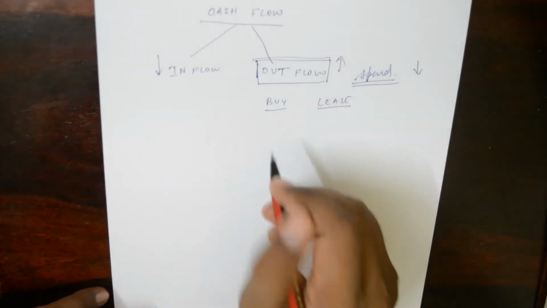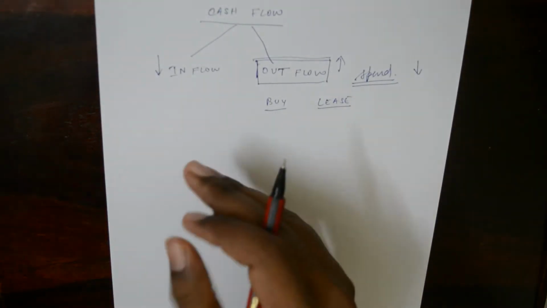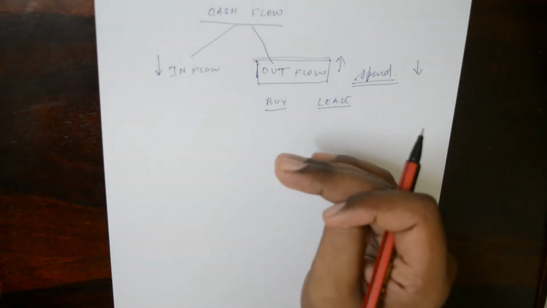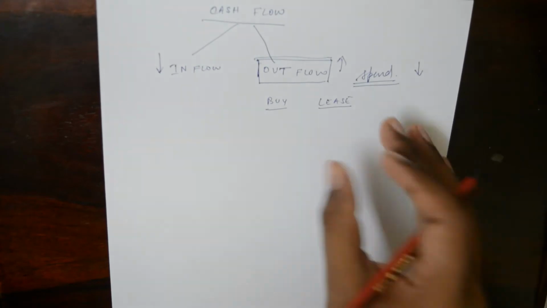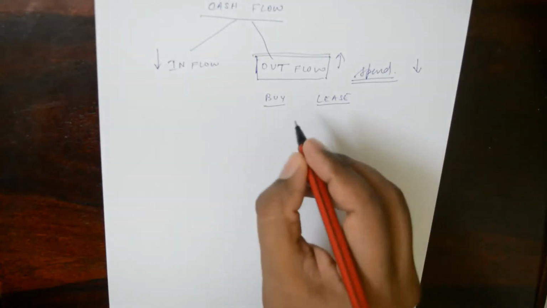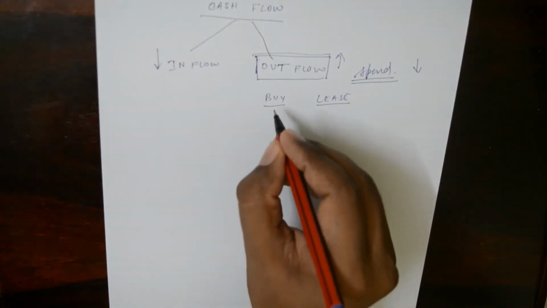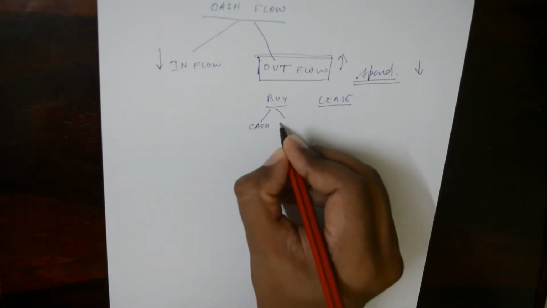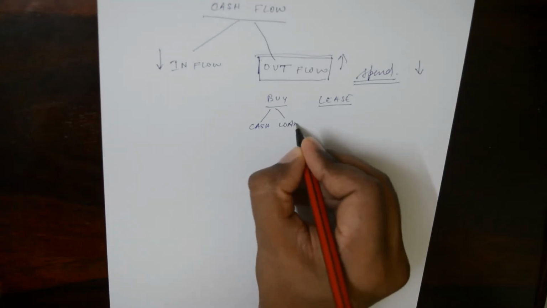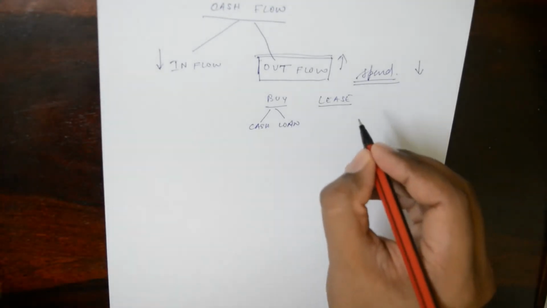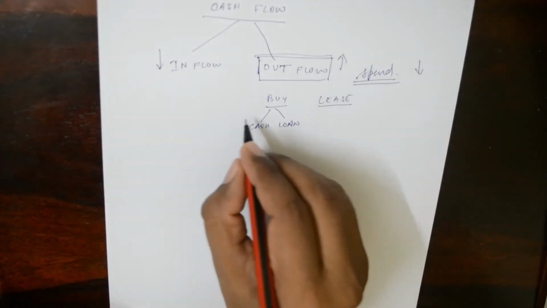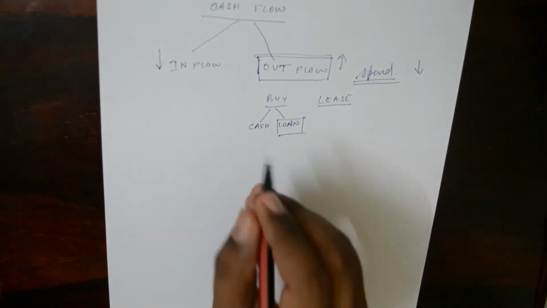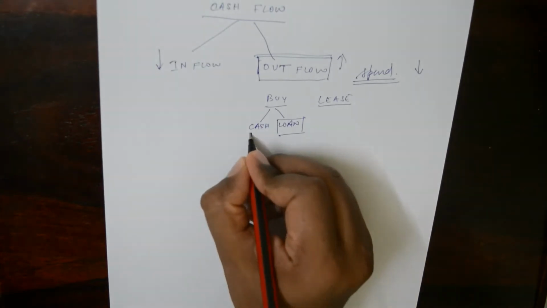Now in this case, when we are buying the asset, we are spending. So we have to buy the right asset, and we have to buy it at the right amount. Say we are buying the right asset at the right amount. Now comes the question: do we buy the asset outright? Do we pay cash, or do we take it on loan? Or do we rent the asset? Now in all these cases, with respect to cash, the outflow happens at one particular time, as of today.